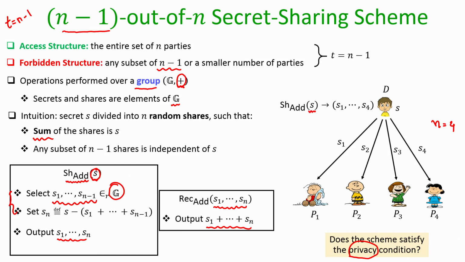Even if one piece is missing, that one piece could have been any value from the group, and depending upon what value from the group that missing piece would have been, it implies a corresponding secret. That is why, from the viewpoint of n minus 1 shareholders who are not supposed to get back the secret, the missing share could be any value from the group, and hence it could be any value from the group which the dealer could have shared.